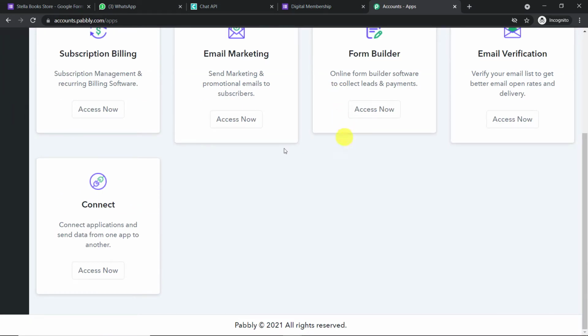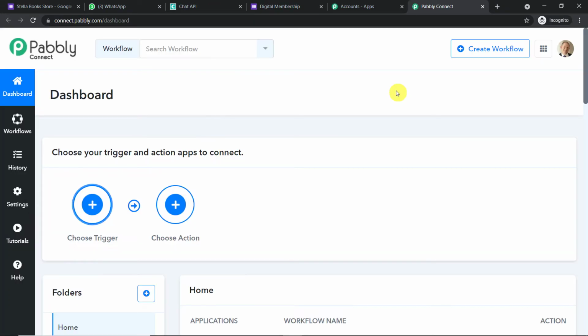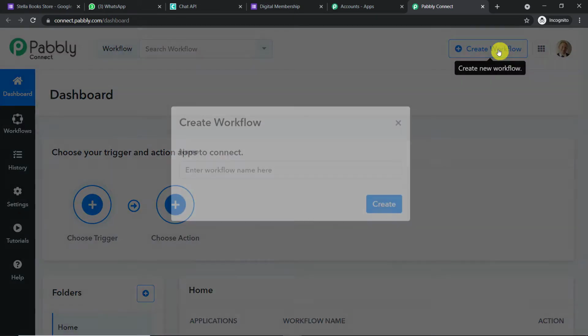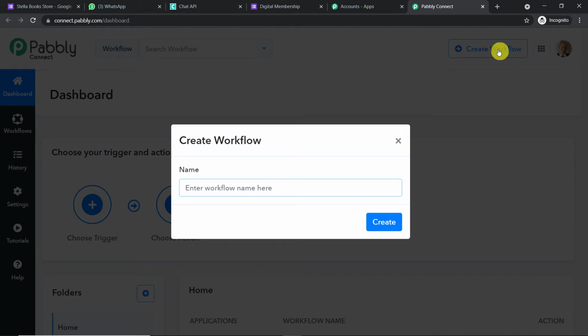Let me just scroll down and here you will find Connect. Just click on Access Now. Okay, so basically now we are going to create a new workflow to integrate Google Forms and WhatsApp. So let me just click on this button, Create Workflow. Okay, so we have to give a name to this workflow. How about Google Forms?